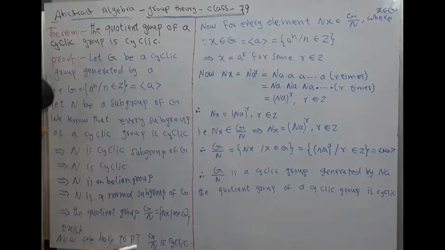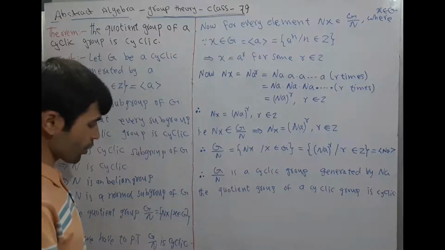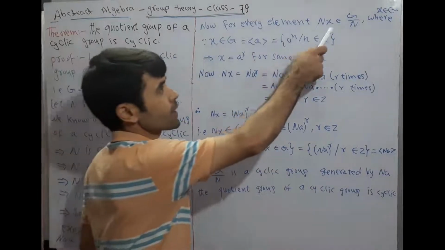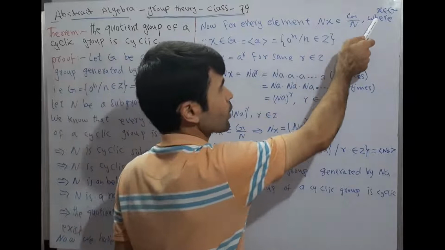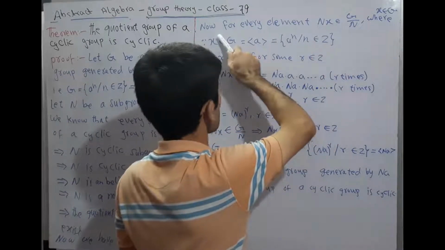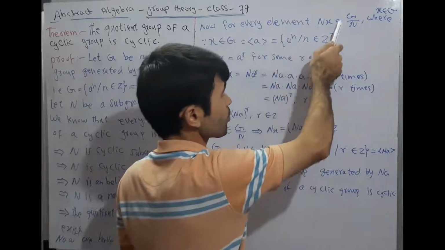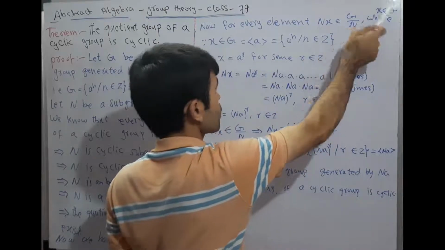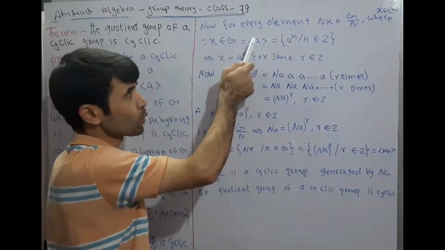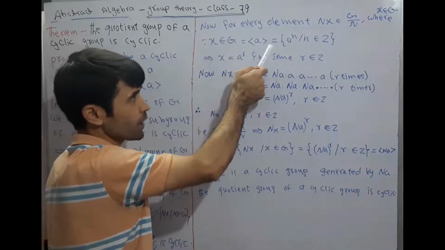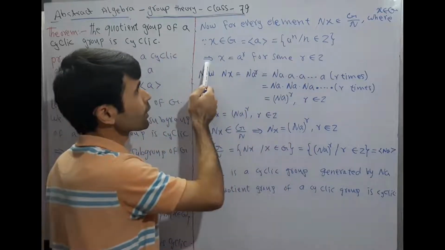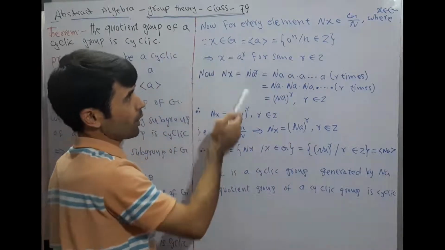Now we have to prove that G by N, this quotient group, is cyclic. Now for every element Nx belongs to the quotient group G by N, where x belongs to G. Since x belongs to G, which is the cyclic group generated by a, equal to a to the power n, n belongs to Z, this implies x is equal to a to the power r.